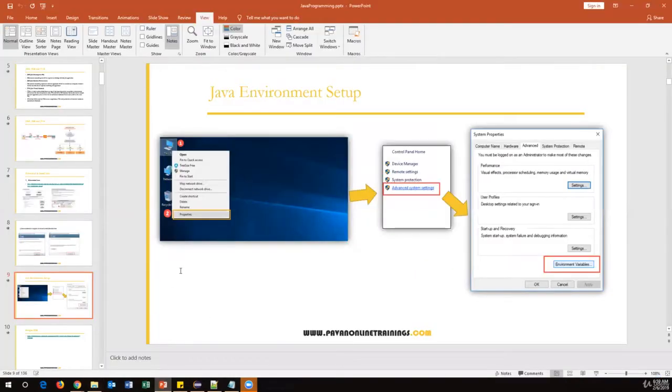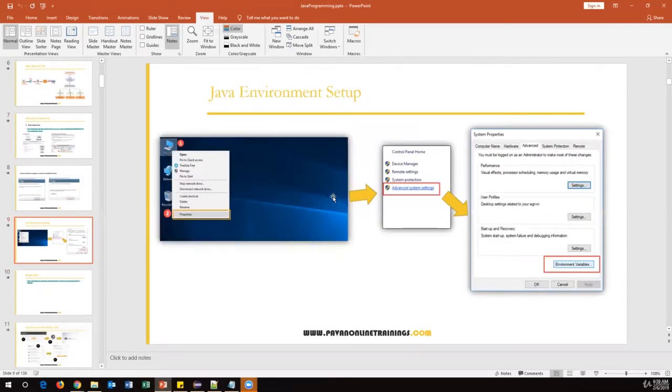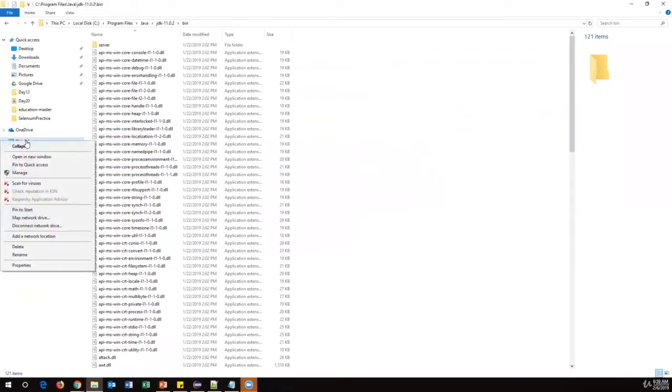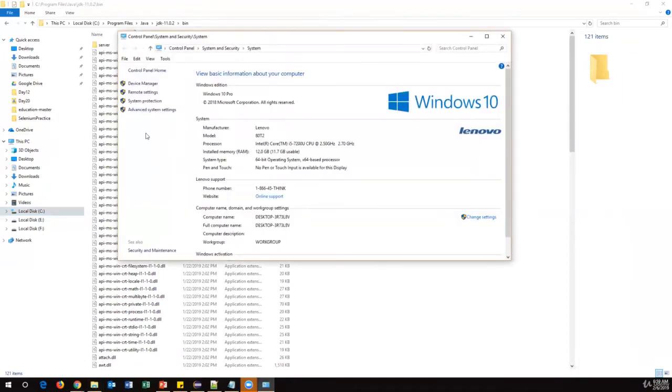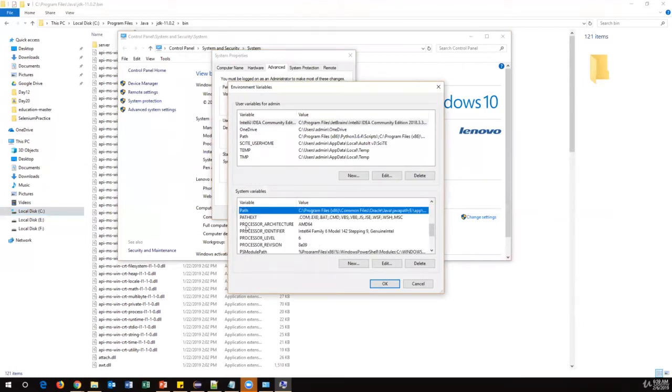So here I mentioned: Properties, Advanced settings, Environment variables. In the environment variables, I have shown you how to add a new entry inside the path. One more time I'm showing you. Right click on This PC, Properties, Advanced system settings, and then go to Environment Variables. In the system variables section, go to the Path variable, select only Path, and click on Edit.